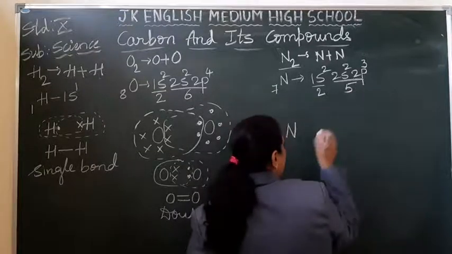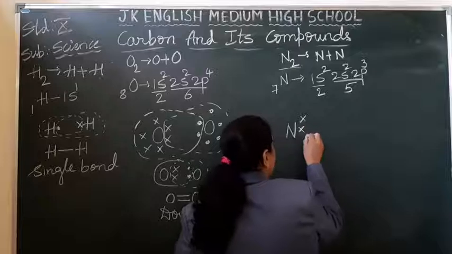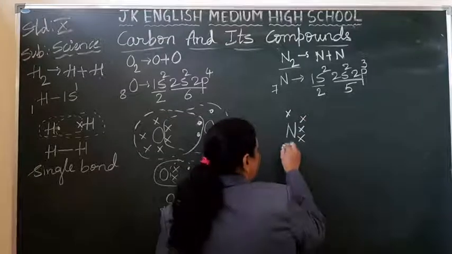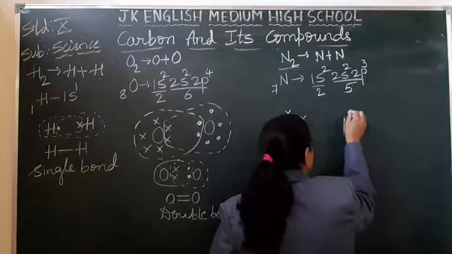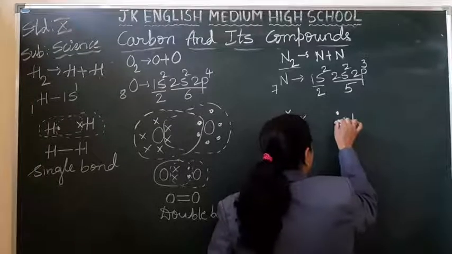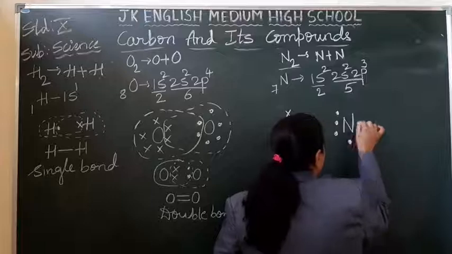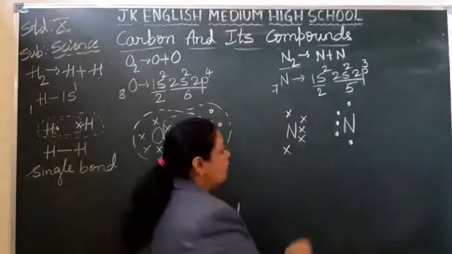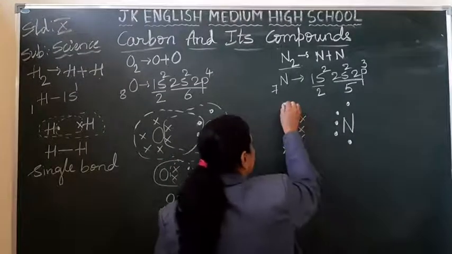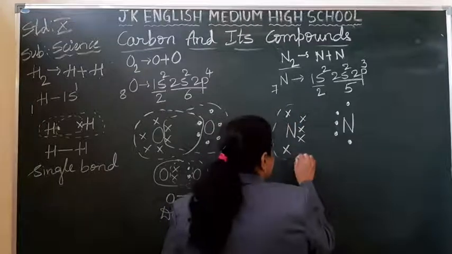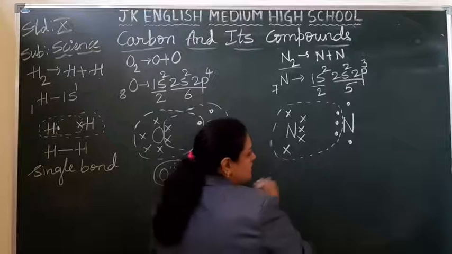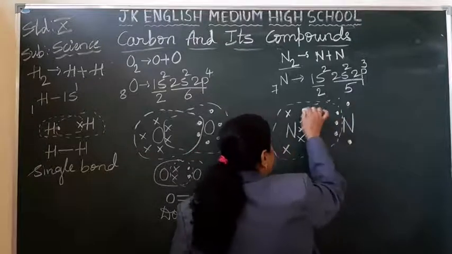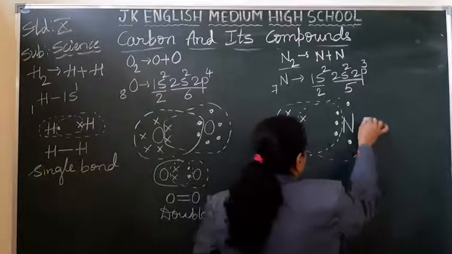Nitrogen with the 5 electrons: 1, 2, 3, 4, 5. There is one more nitrogen which is also having 5: 1, 2, 3, 4, 5. So what will this nitrogen do? Already it is having 5, so it will share 3 electrons from this. Here 5 are there. It will share these 3 from this.